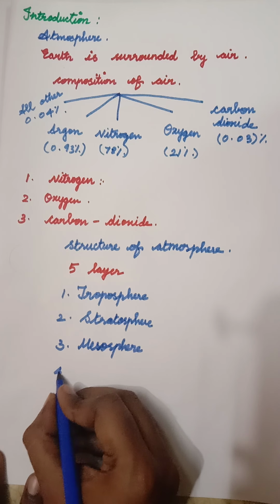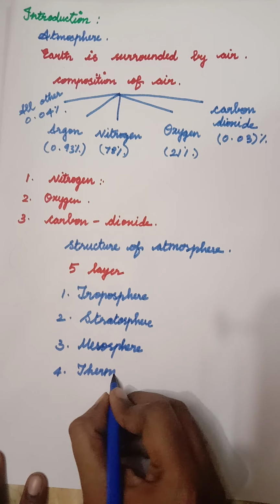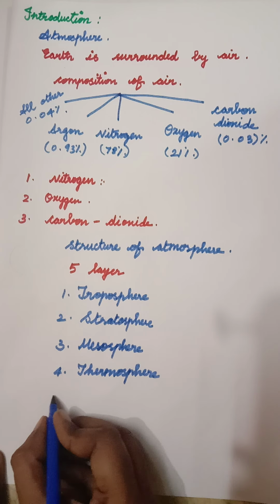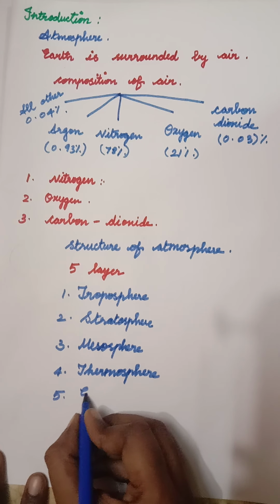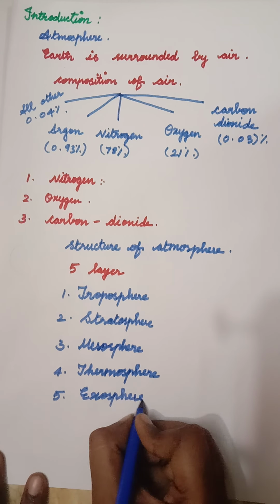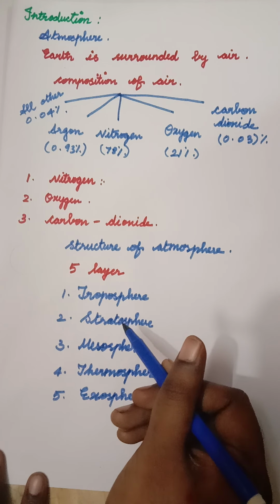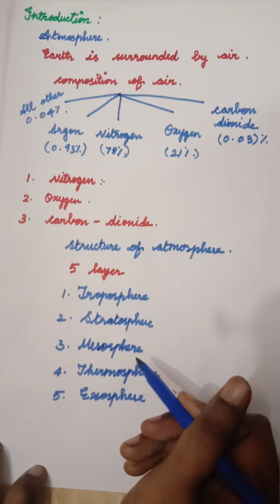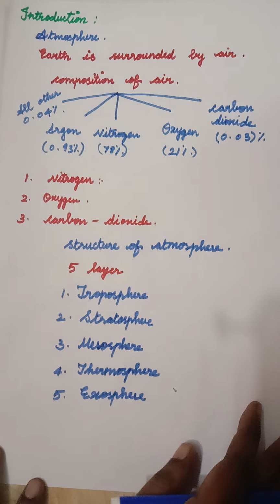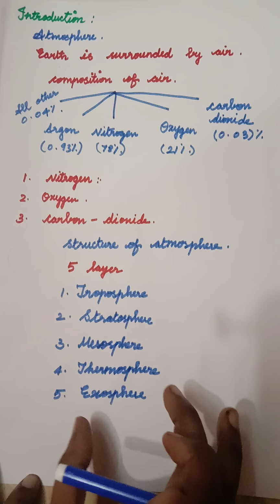The fourth one is the thermosphere. The fifth one is the exosphere. So the first is troposphere, second stratosphere, third mesosphere, fourth thermosphere, and fifth exosphere. We are going to see these 5 layers in detail.